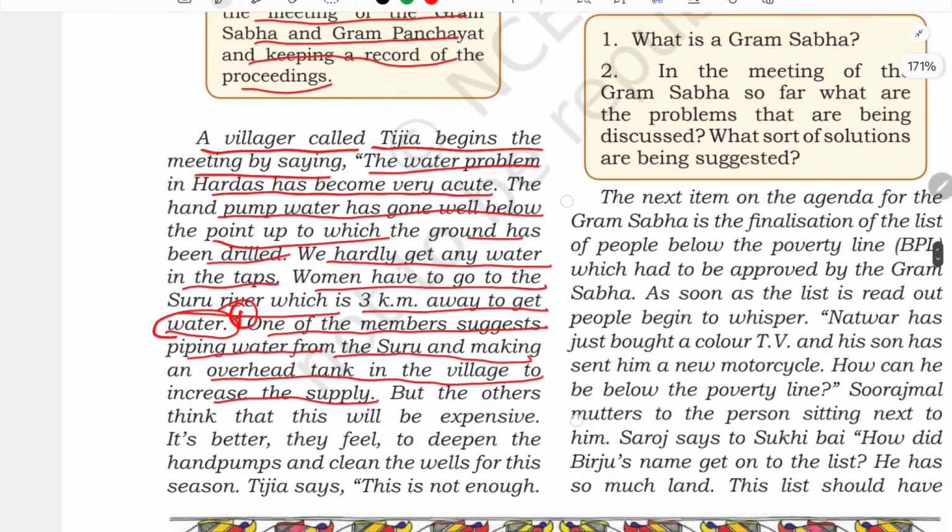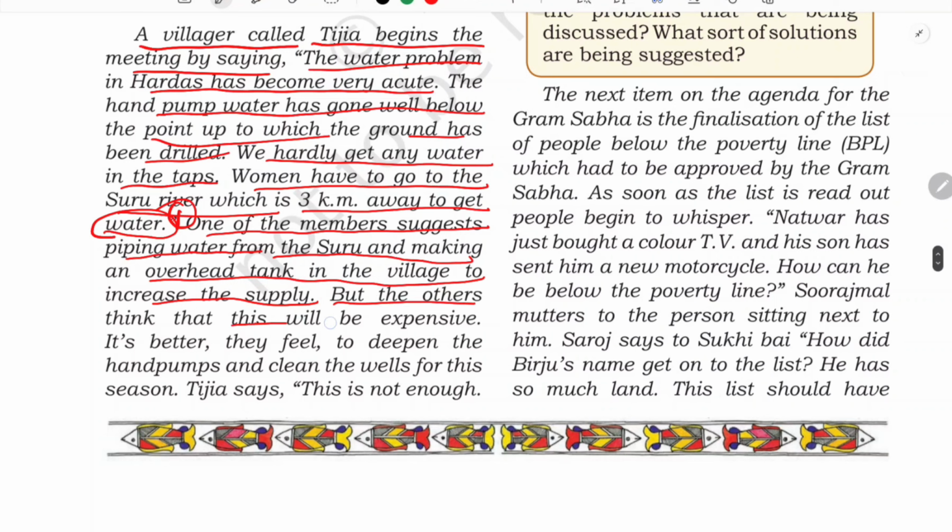But the others think that this will be expensive. They have to act according to their limit, according to the funds which they have. So they feel it is better to deepen the hand pumps and clean the wells for this season. One member suggested that we can connect a pipeline from the Suru river and make a tank over here to store the water, but that will be expensive. So what they have settled on is that for this season they are going to deepen the hand pumps, dig them deeper, and clean all the wells.